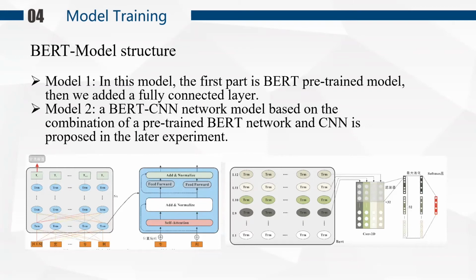Model 1 is a BERT pre-trained model, and then we added a fully connected layer to get the output. And what's more, in order to enable the extracted features to capture more information in the sentence, Model 2 is a BERT-CNN network model based on the combination of a pre-trained BERT network and the CNN network.